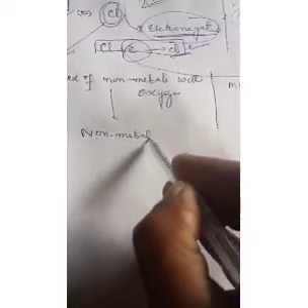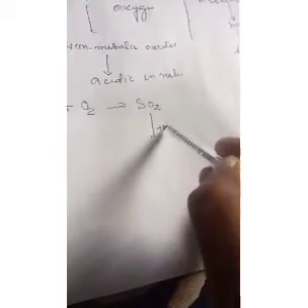Now, non-metals also react with oxygen to form non-metallic oxides, and we find that these non-metal oxides are acidic in nature. How can we explain this? If we take a non-metal like sulfur and treat it with oxygen, it forms sulfur dioxide. And if we dissolve this sulfur dioxide, a non-metallic oxide, in water, it results in the formation of H2SO4. That indicates that it is acidic in nature.